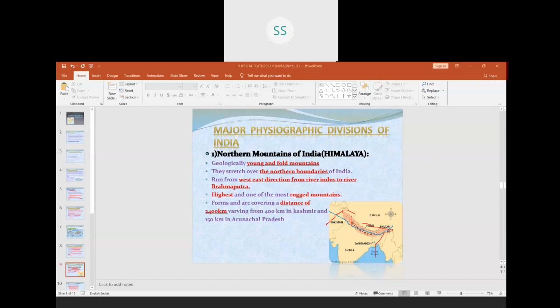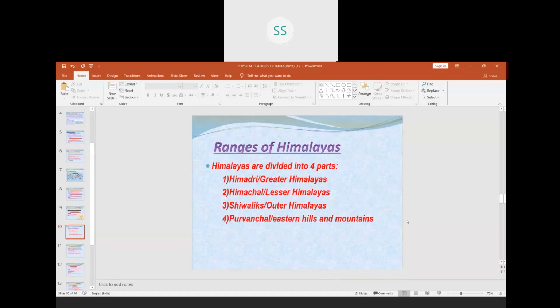Now we come to the next part. Ranges of Himalayas. After doing the features, we start with the ranges of the Himalayas. It is divided into three ranges, but here I have given the fourth one because in the eastern part also we call these Himalayas with a different name. So I have given it differently.